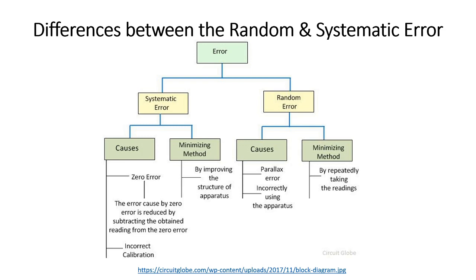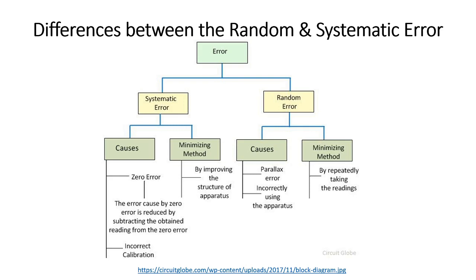The random error occurs in both directions, whereas systematic error occurs only in one direction. The systematic errors arise because of the inbuilt fault of the apparatus, hence it always gives the same direction. The random errors occur because of the unknown source, thereby occurring in any direction. The magnitude of the systematic error remains constant because the defect is inbuilt inside the apparatus, whereas the magnitude of the random error is variable.